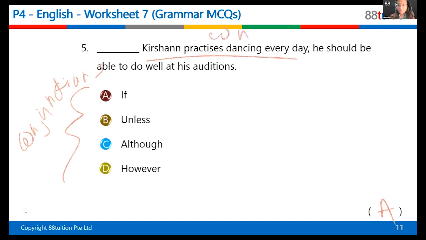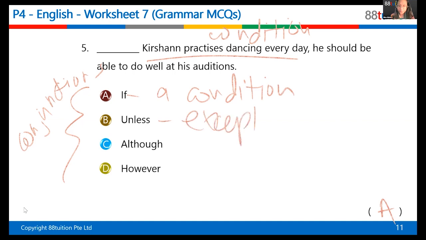So this condition is met, right? If he actually practices every day, then he will be able to do well. So if introduces a condition, right? If something happens. Unless is what? Unless means except if, right? Unless I finish my homework, I will not be able to go out and play. Okay, so it's except if.